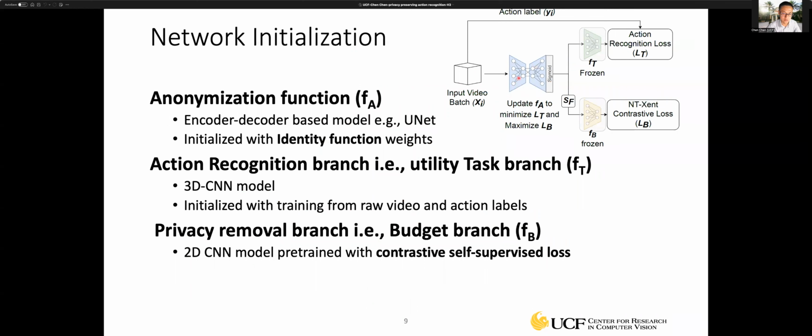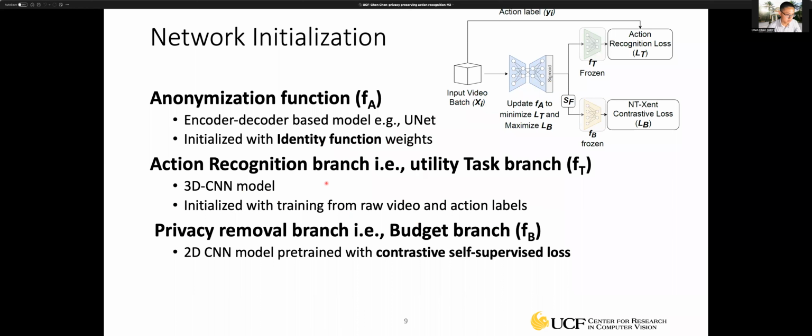So we have the encoder and the decoder. Basically, this will learn an anonymization function to modify the input video to remove some of the privacy information. For initialization, we're just using the identity function, to have an identity mapping.